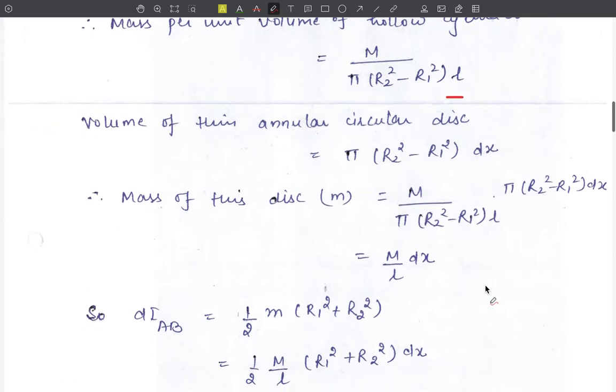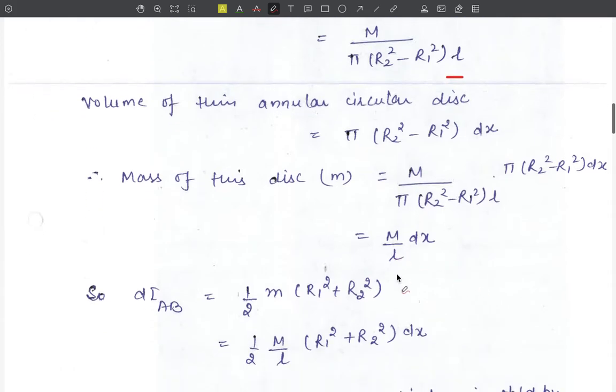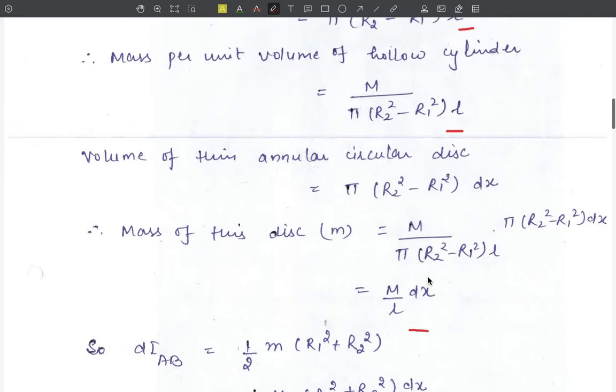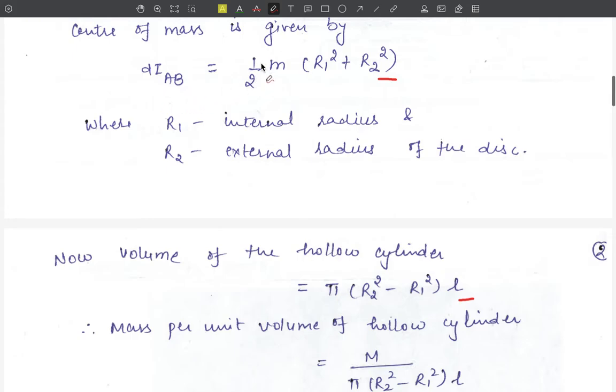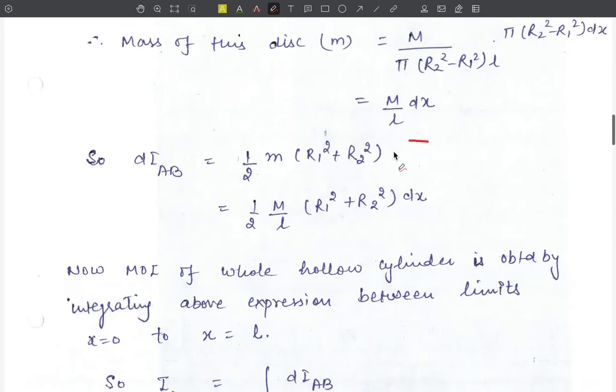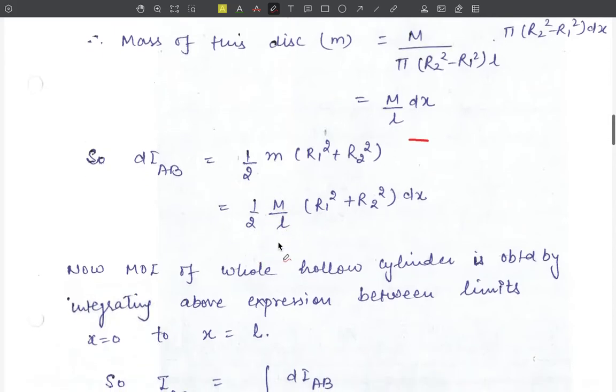That is, the mass of this disc is equal to m upon L into dx. Therefore, its moment of inertia about the AB axis, from this result, dI_AB is equal to half m into r1 square plus r2 square, which will be equal to half of m upon L into dx into r1 square plus r2 square.